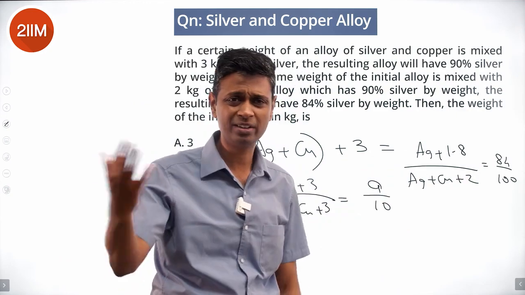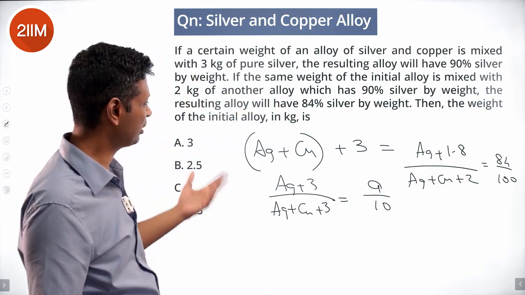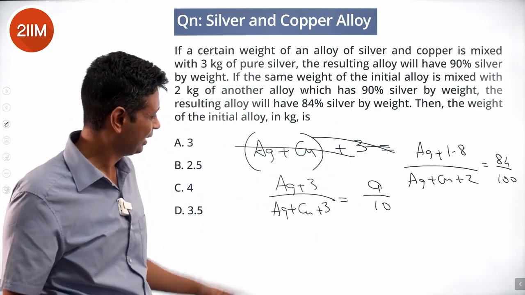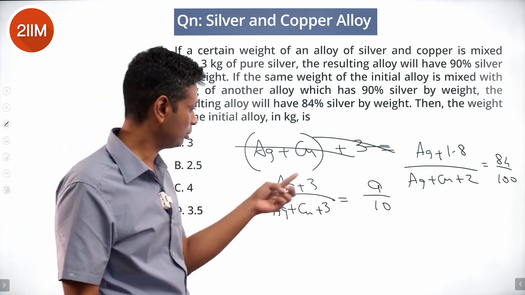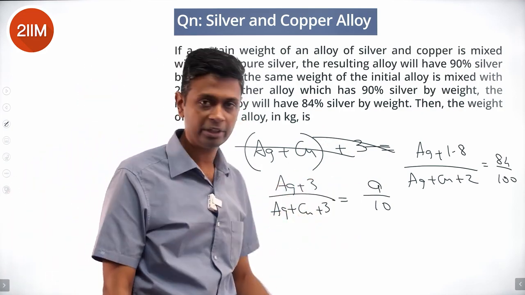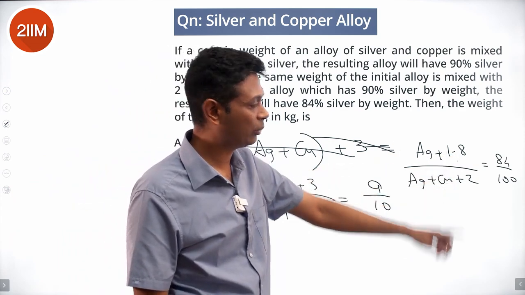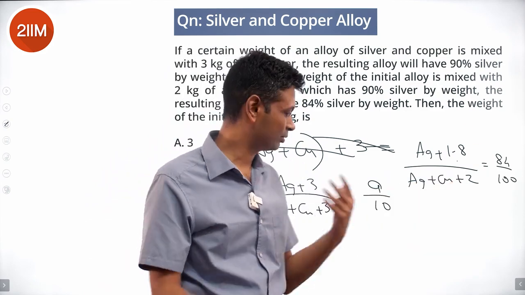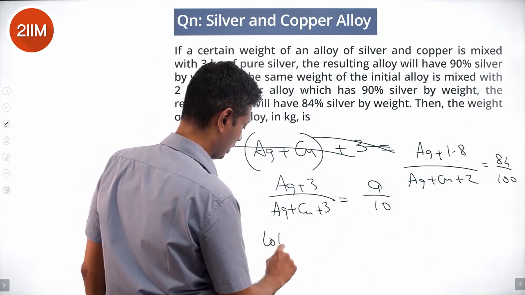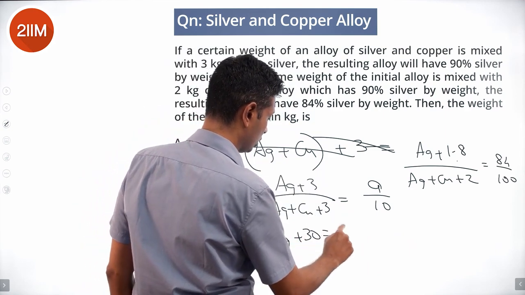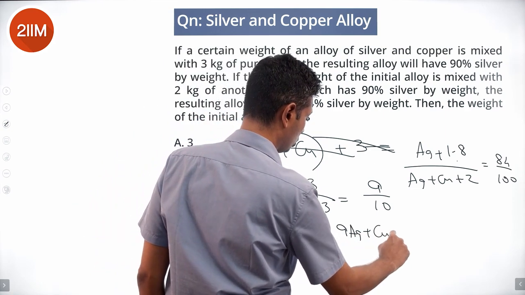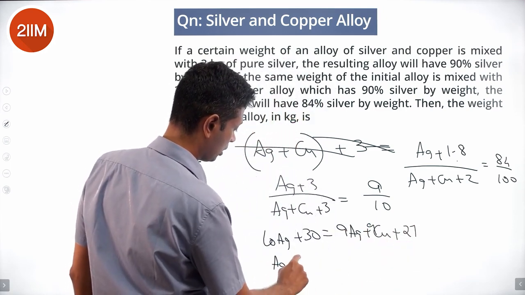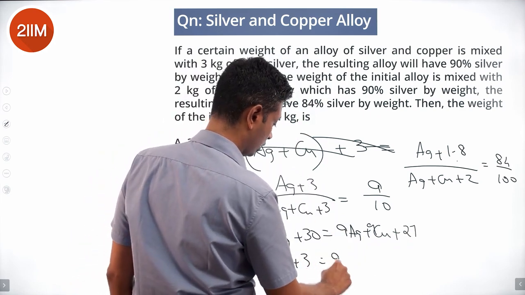If we solve these two, we should get silver, copper, the weight of the initial alloy Ag plus Cu. Weight of silver in alloy plus 3 divided by weight of alloy plus 3 is 9 by 10. Weight of silver plus 1.8, why 1.8? 90% of 2, by weight of alloy plus 2 is 84 by 100. Cross multiply, simplify. 10 Ag plus 30 equals 9 Ag plus 9 Cu plus 27. Ag plus 3 is 9 times copper.